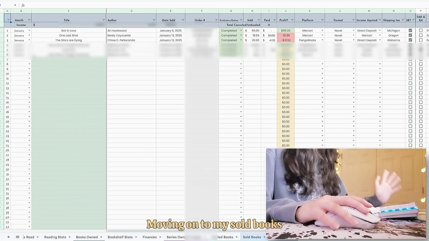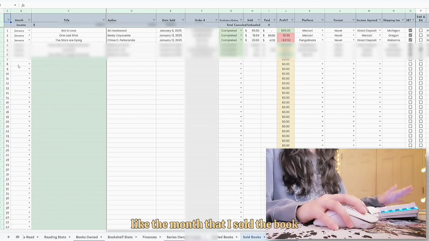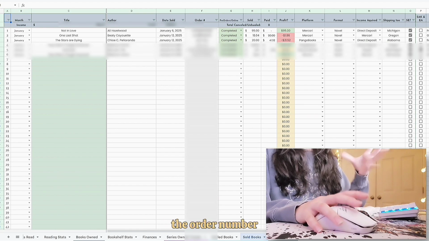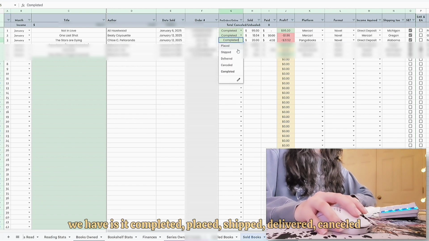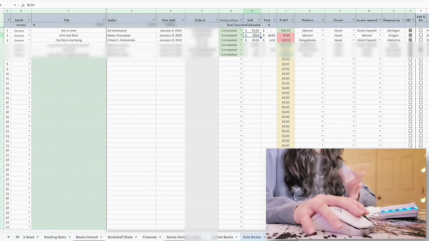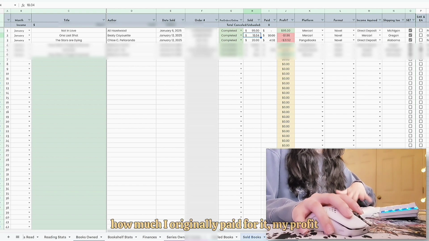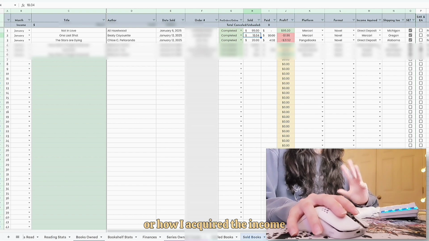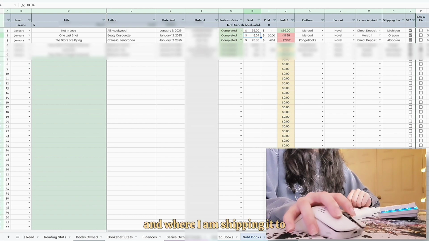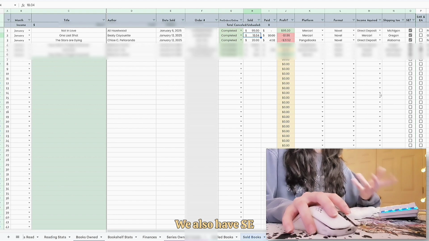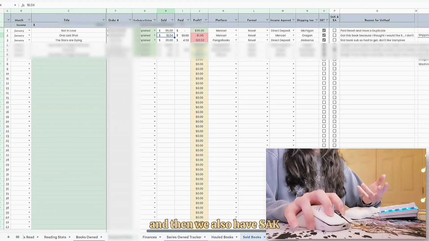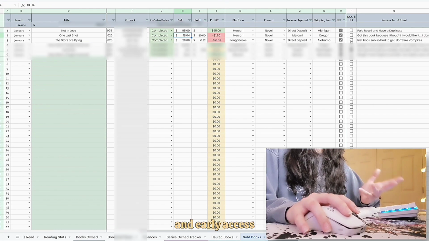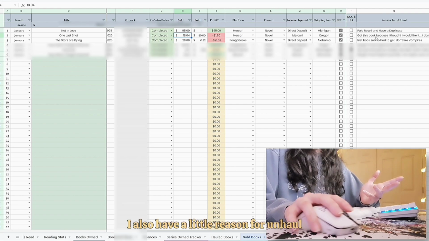Moving on to my sold books, we have the month that I sold the book, the title of the book, the author, the date that I sold it, the order number. We have, is it completed, placed, shipped, delivered, canceled, how much I sold it for, how much I originally paid for it, my profit, the platform that I used, the format that I used, how I acquired the income, and where I am shipping it to. We also have SE, which is just, was it a special edition? And then we also have SAK and EA, which basically means save a skip, and early access. I also have a little reason for unhaul.